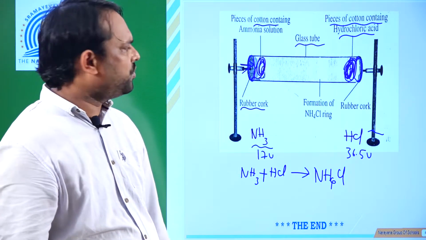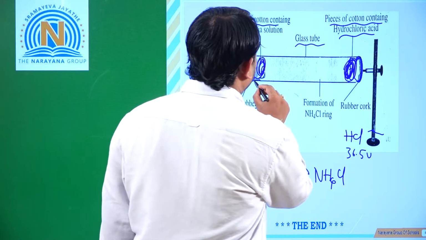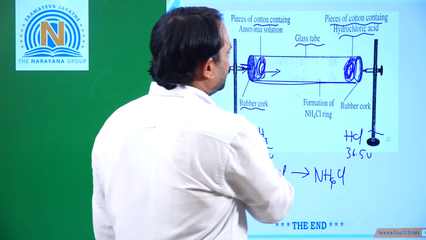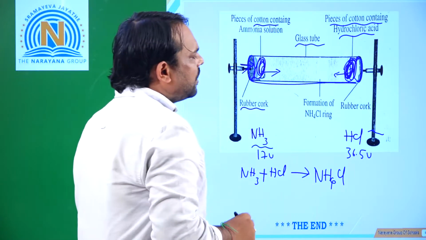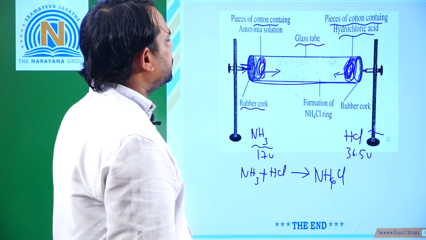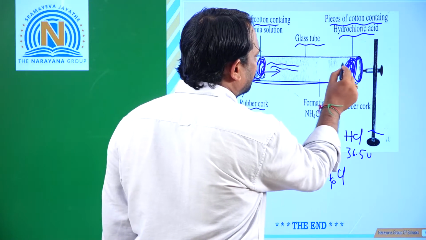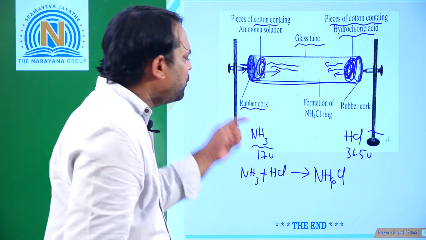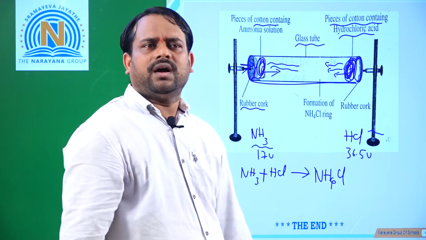A white dense fume of ammonium chloride is formed. See here, it is a scale having units. Ammonia gas is coming from here, and hydrochloric acid from here. Both are diffusing, but the rate of diffusion of ammonia gas is more when compared to hydrochloric acid.